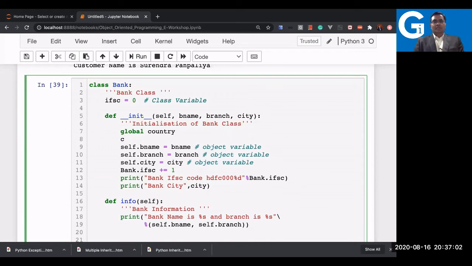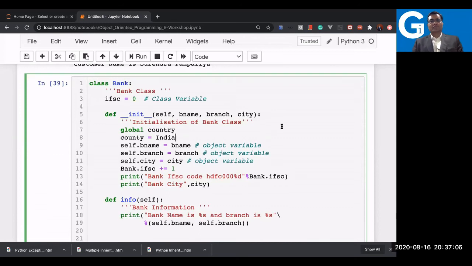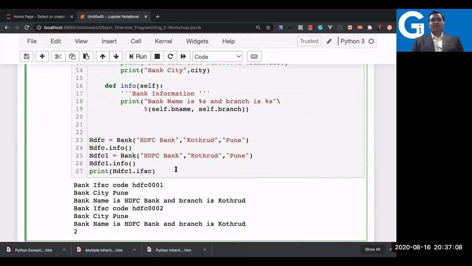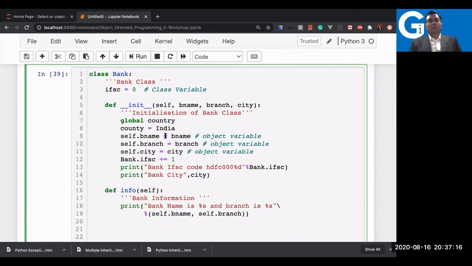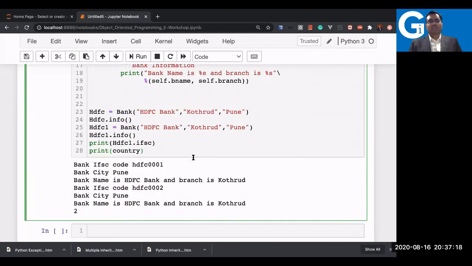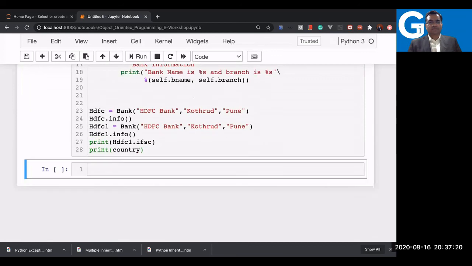And now you can say the country is India, and print it now. See, I wrote global here, so now I do not require a self here. Let's see how it works.